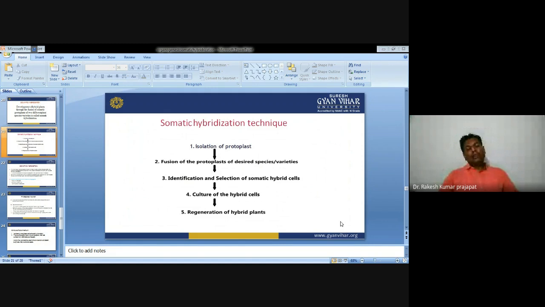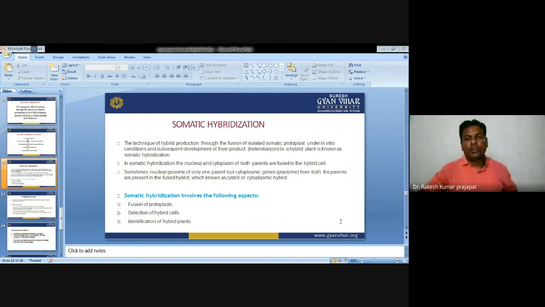Now, the techniques of somatic hybridization are: isolation of the protoplast, fusion of the protoplast of the plant species, identification and selection of the somatic hybrid, culture of hybrid cells, and regeneration of the hybrid. Somatic hybridization is a technique through which hybrid production takes place through the fusion of isolated somatic protoplasts under in vitro conditions and subsequent development of their product, the heterokaryon, to a hybrid plant.